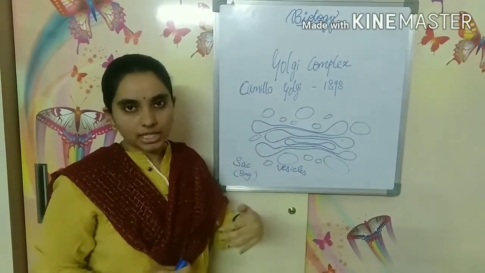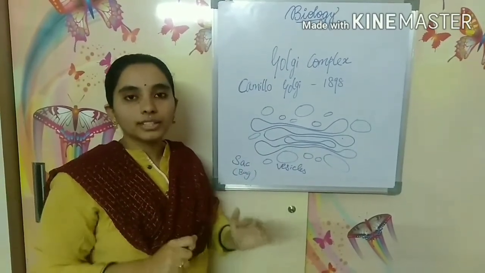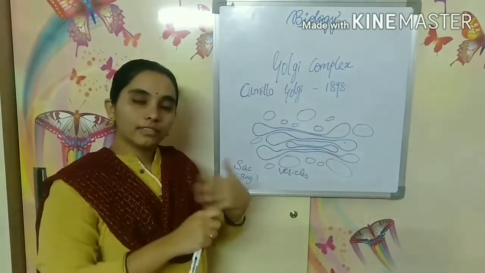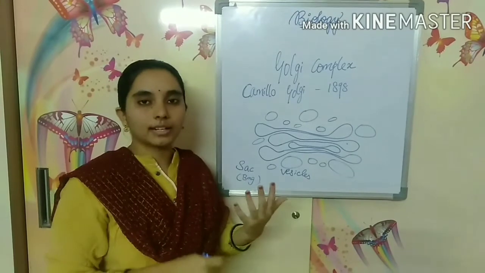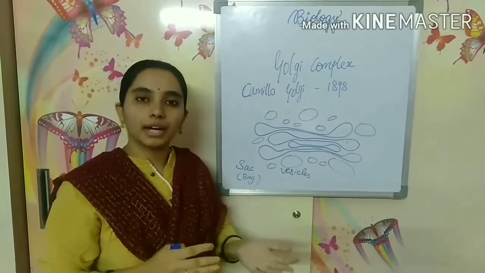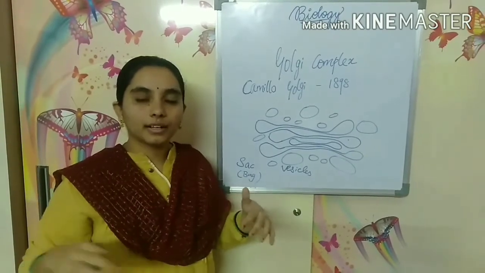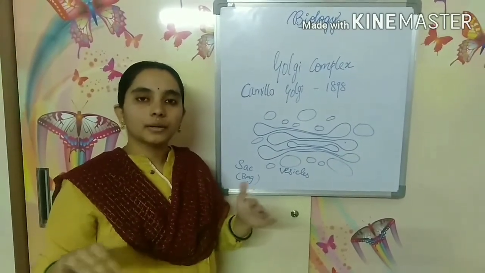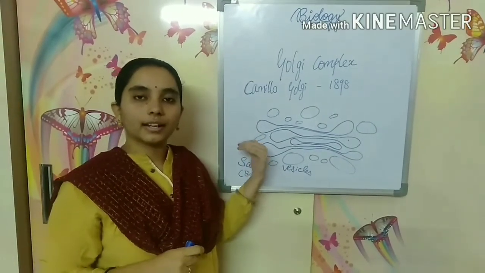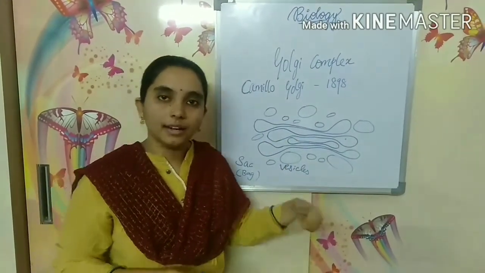Now coming to function. The function of this Golgi complex is like different substances like proteins, fats, lipids. These are all prepared in various cell organelles, like we have already studied in our RER and SER.